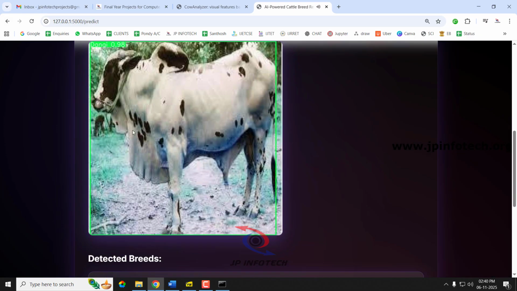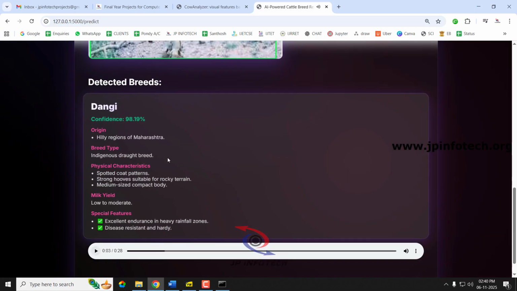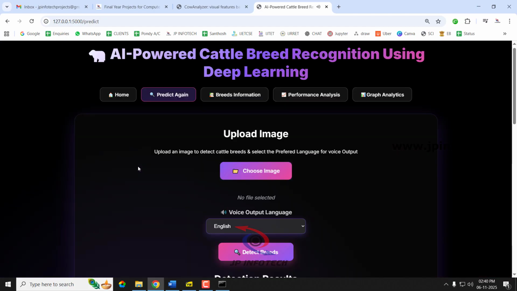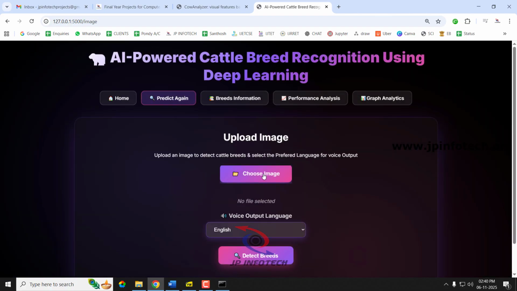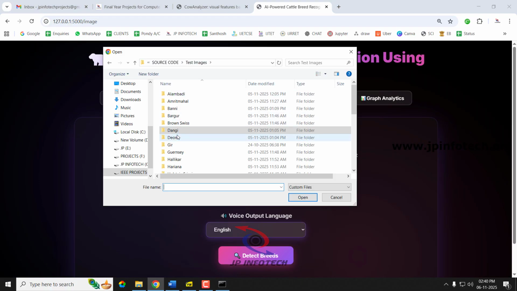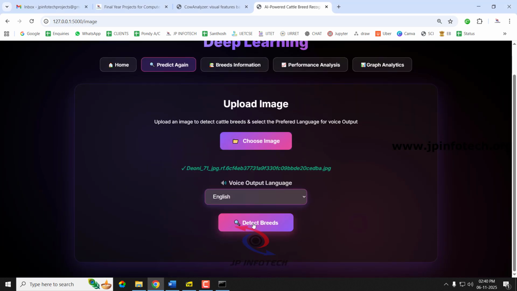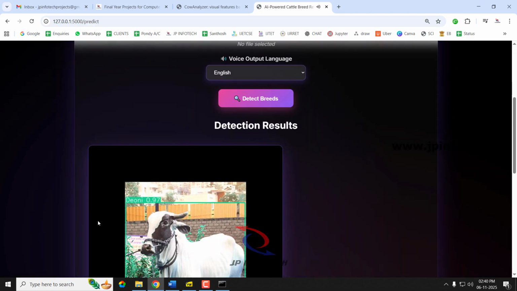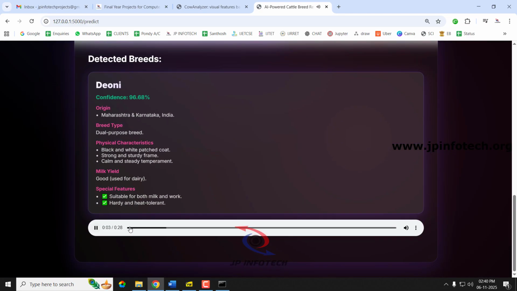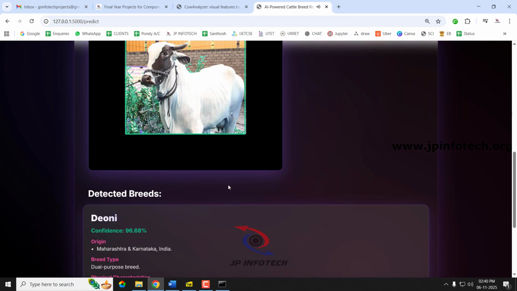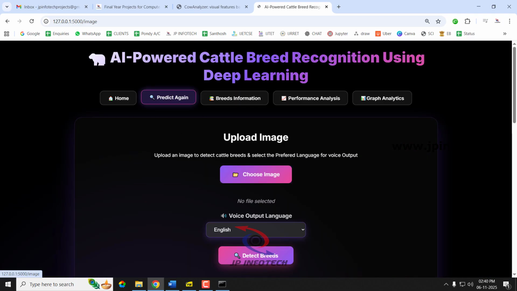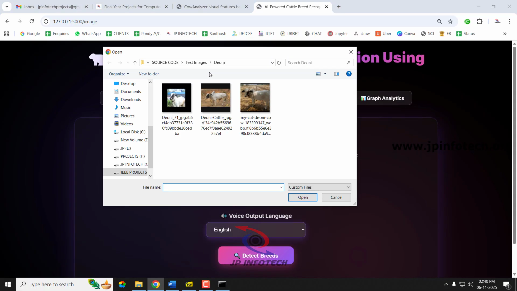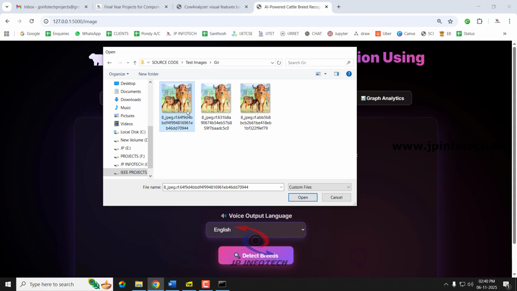Dangi, origin hilly regions of Maharashtra. So you can see it has predicted Dangi again. Let us predict again, and I'll show you with another case. Now let me select the image and go for detect breed. I'm just cutting out the voice part to make the video shorter. Origin Maharashtra and Karnataka. So you can see it has predicted correctly as Deoni.